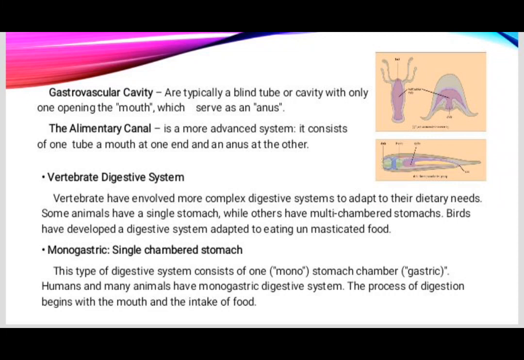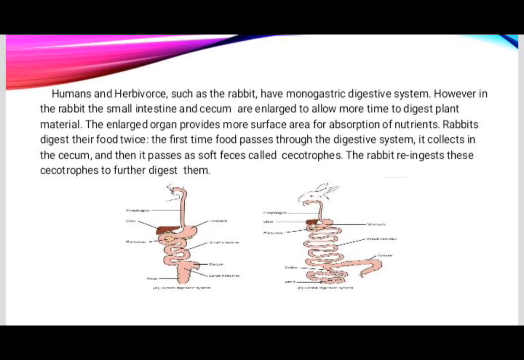This type of digestive system consists of one, or mono, stomach chamber, or gastric. Humans and many animals have a monogastric digestive system. The process of digestion begins with the mouth and the intake of food. Humans and herbivores such as the rabbit have a monogastric digestive system. However, in the rabbit, the small intestine and cecum are enlarged to allow more time to digest plant material. The enlarged organ provides more surface area for absorption of nutrients.